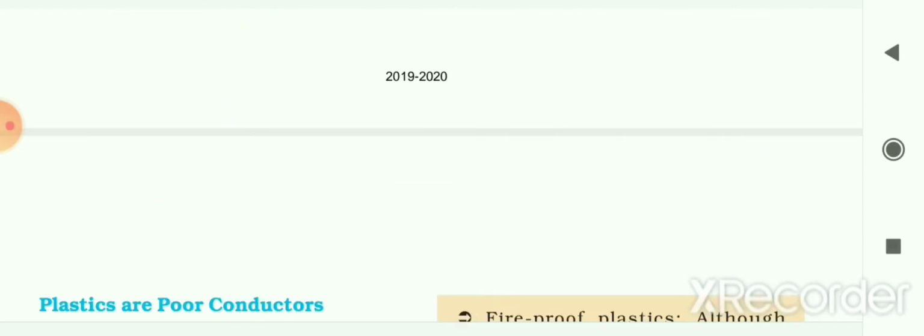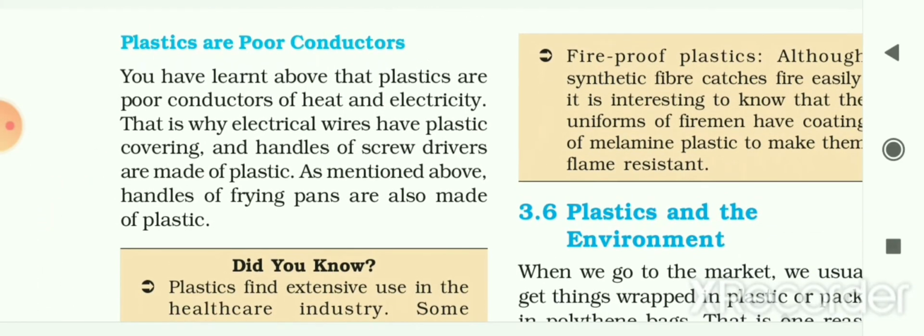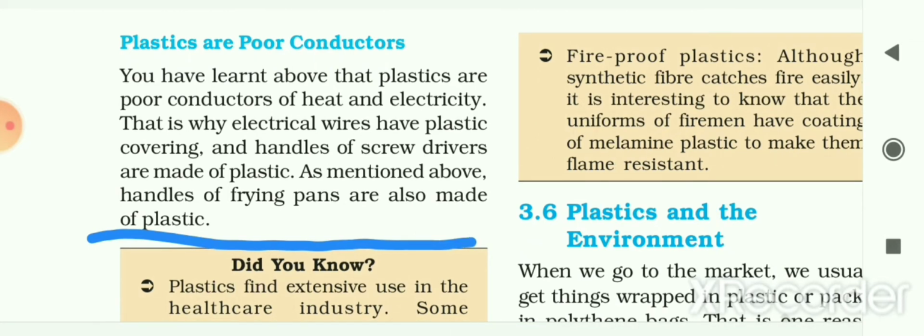Now let us see the next property, that plastics are poor conductors. You have learned that plastics are poor conductors of heat and electricity, which we had seen in the different types of plastic. In thermosetting plastic we have seen that the plastic is a poor conductor of heat.